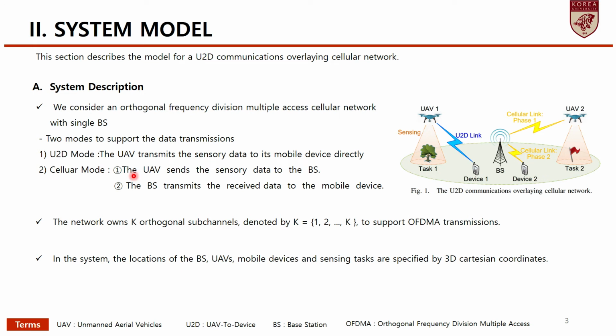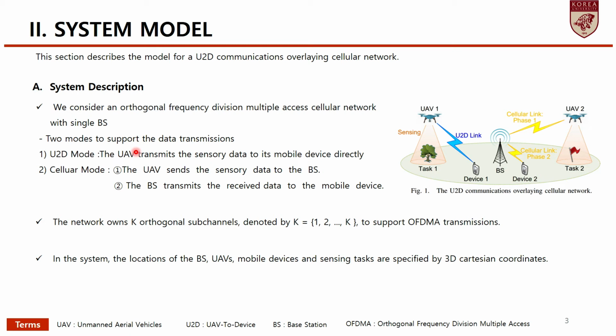The second chapter is the system model. This section describes the model for UTD communications overlaying the cellular network. And then UAV sensing and transmission models are elaborated on, respectively.